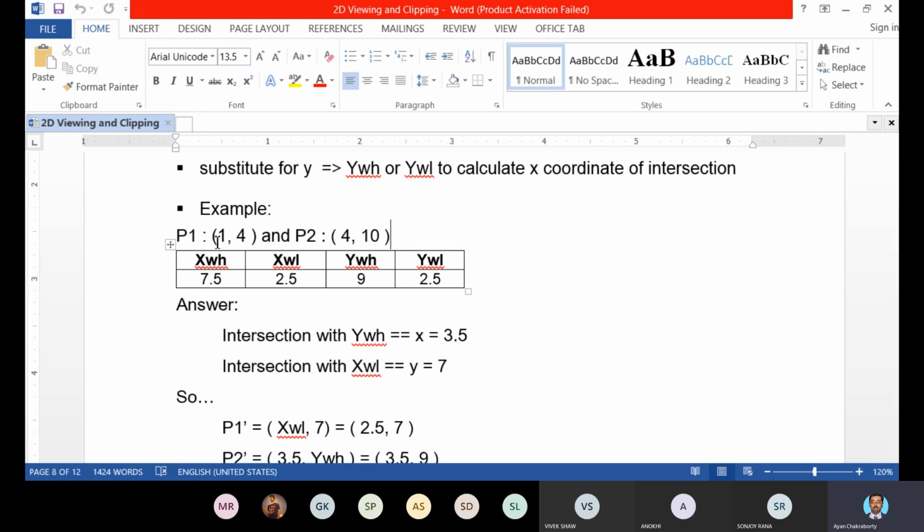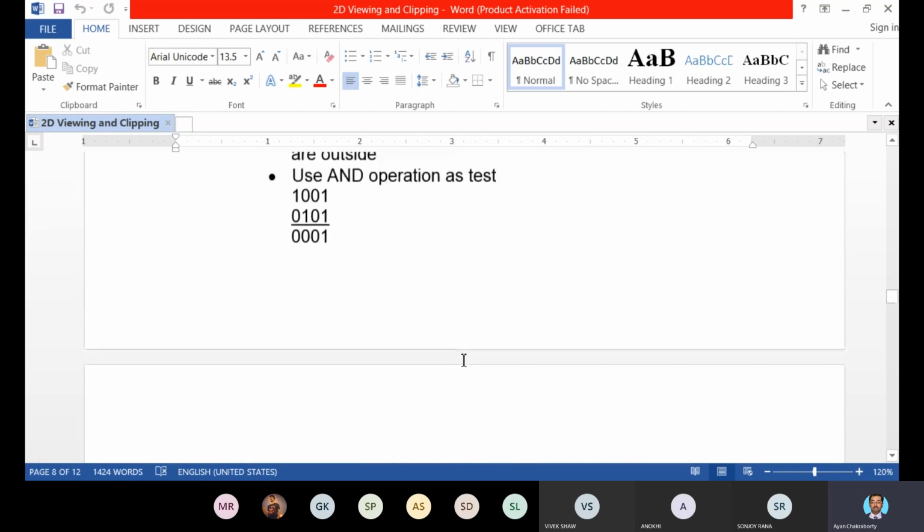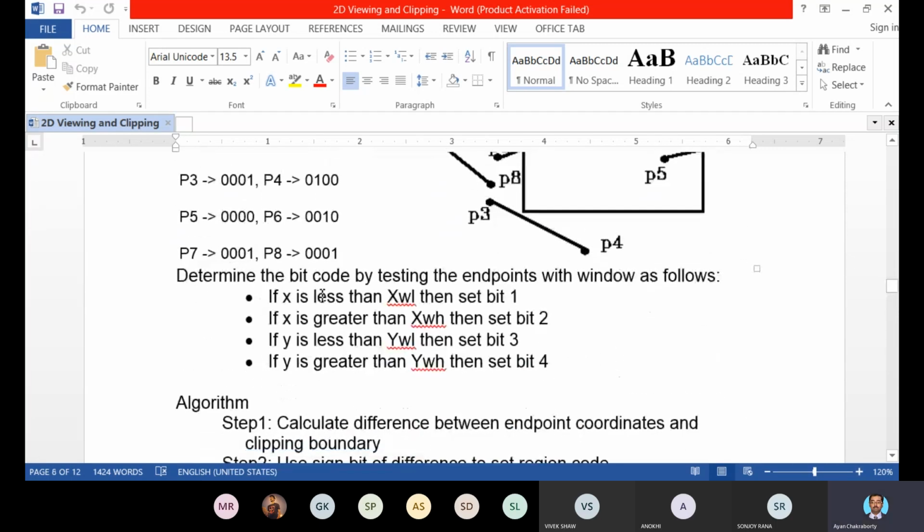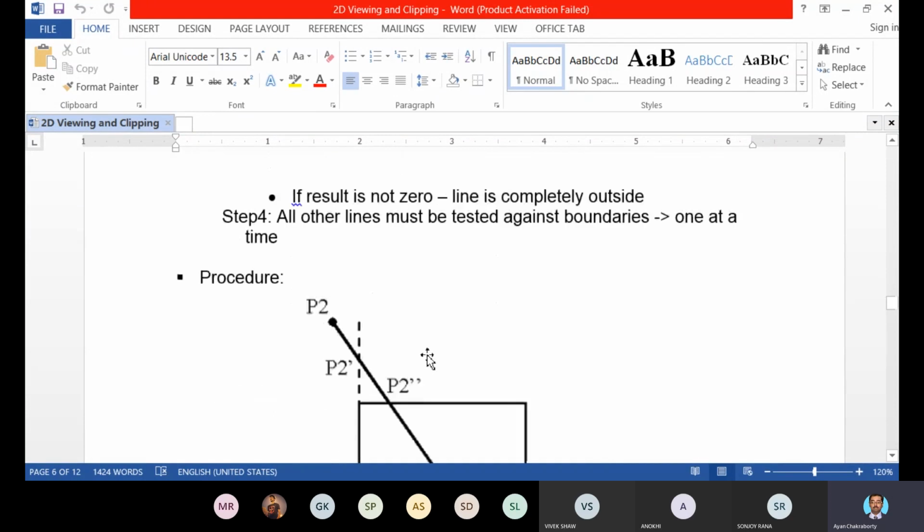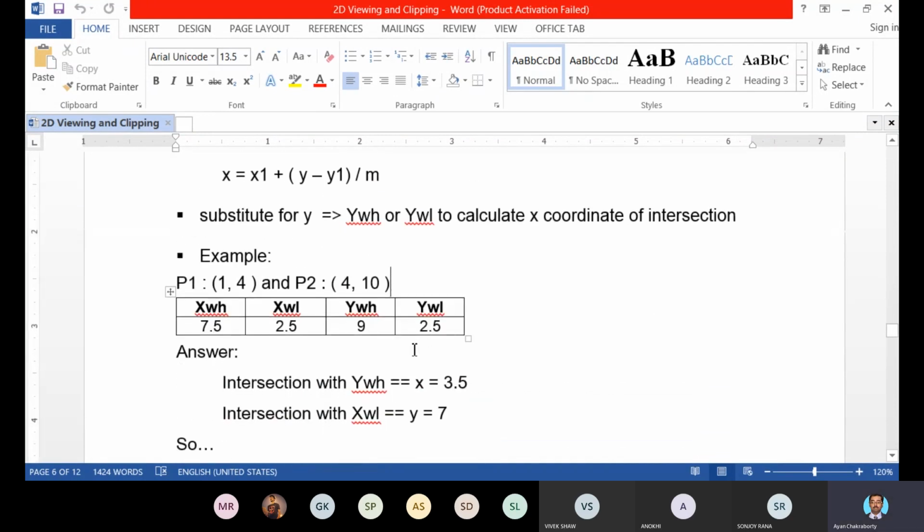So let's see. X is equal to 1. The first condition is: if X is less than XWL, then the first bit will be 1. Let's see if it is satisfied. X is 1 and XWL is 2.5. So X is less than XWL, the first condition has been satisfied, and the first bit will be 1.